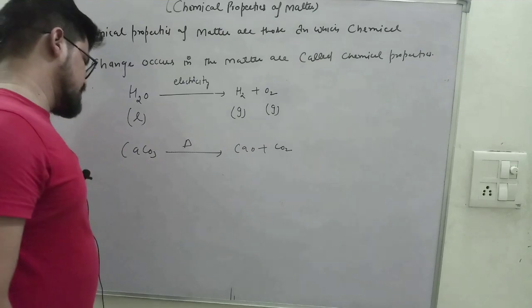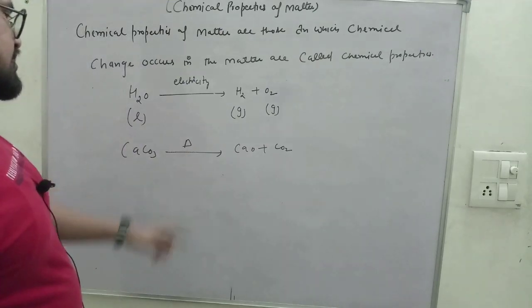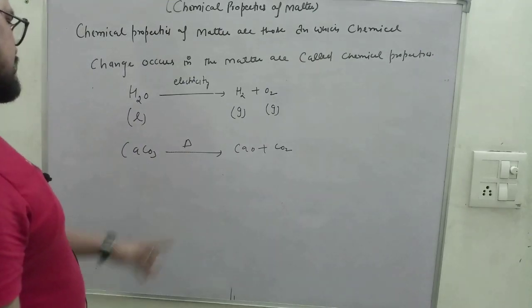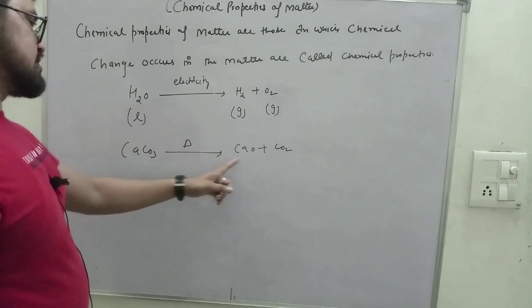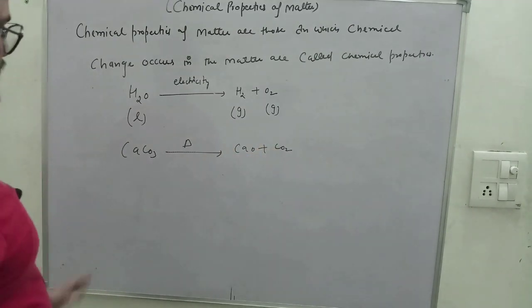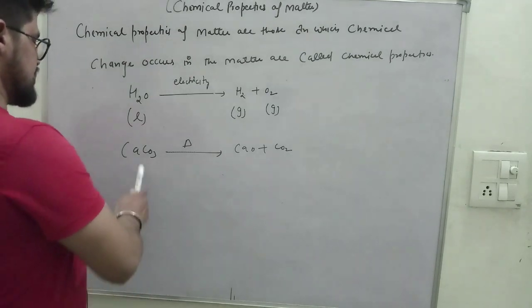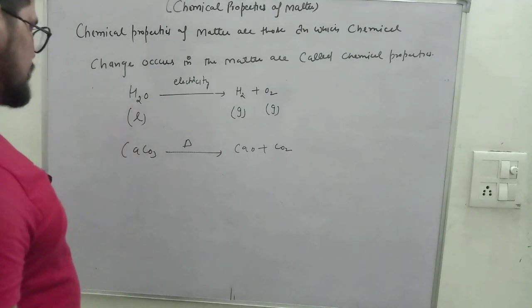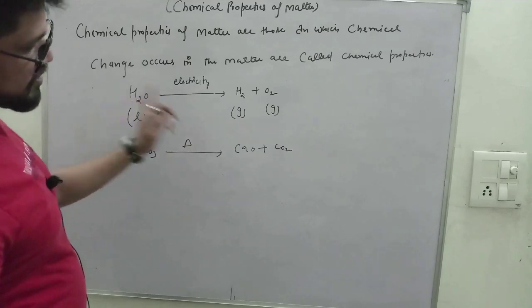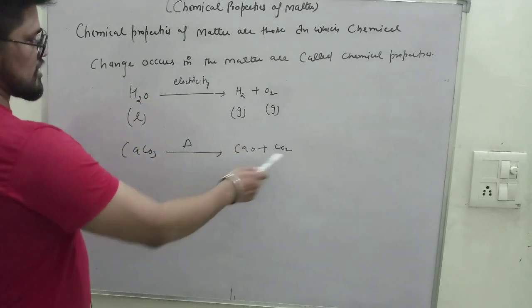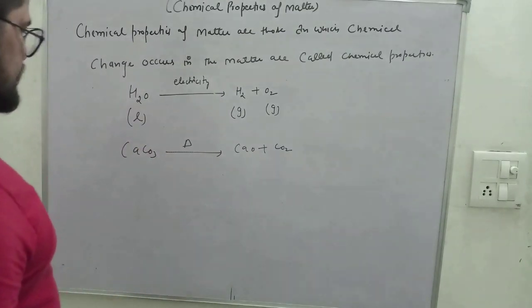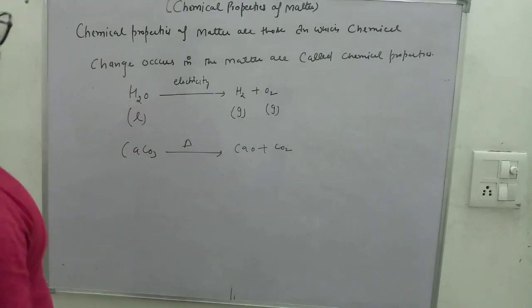In another example, calcium carbonate, when we heat the calcium carbonate, then calcium oxide and carbon dioxide are formed. It means the chemical change has taken place. The properties of the reactant before chemical change and the properties of the product, calcium oxide and carbon dioxide, are totally different from the reactants. So this is all information about chemical properties of matter.